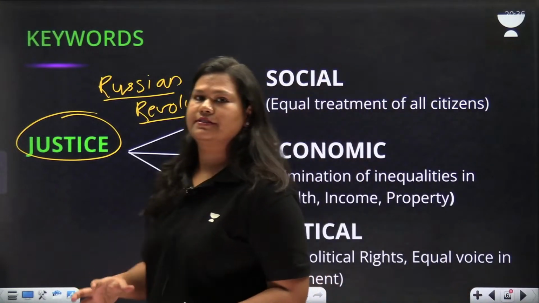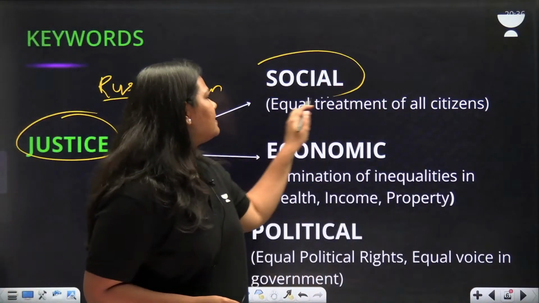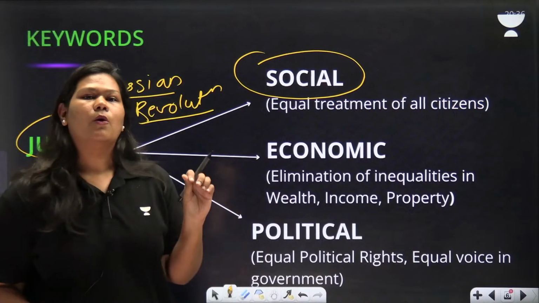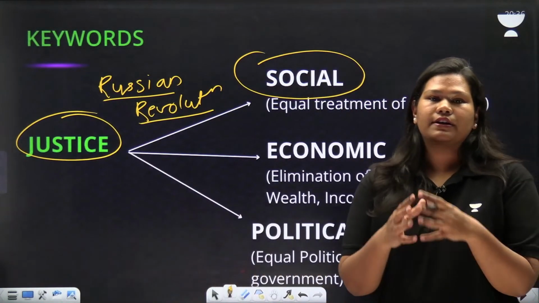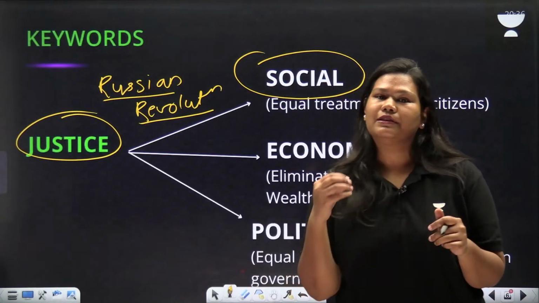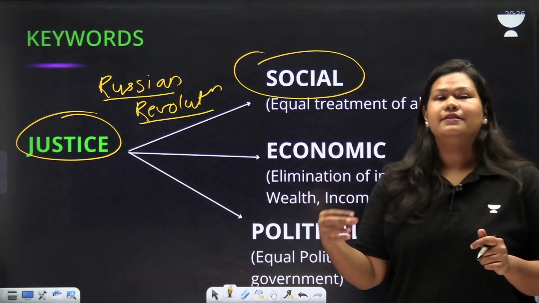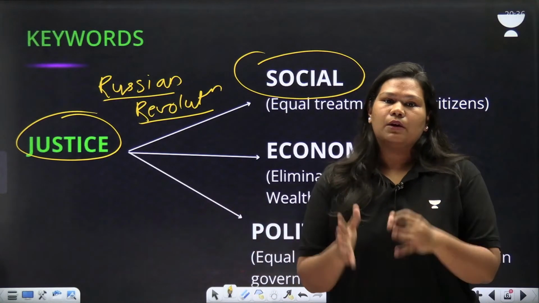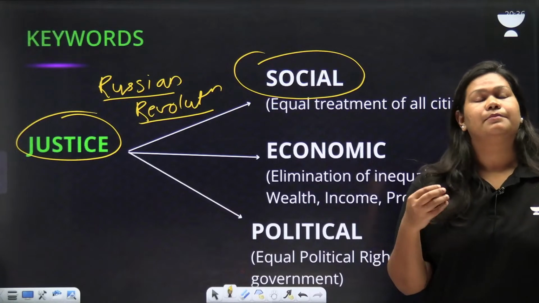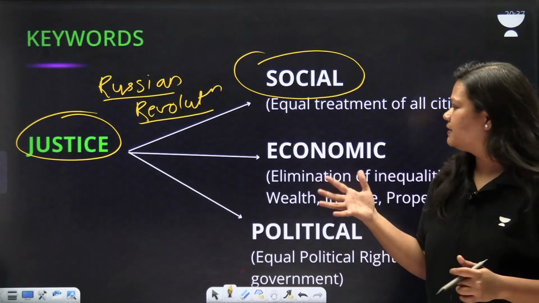Social justice means equal treatment to all citizens. Equal treatment to all citizens means that we are not going to discriminate against our citizens on the basis of caste, gender, race, religion, sex, etc. There won't be any discrimination on the basis of these things.